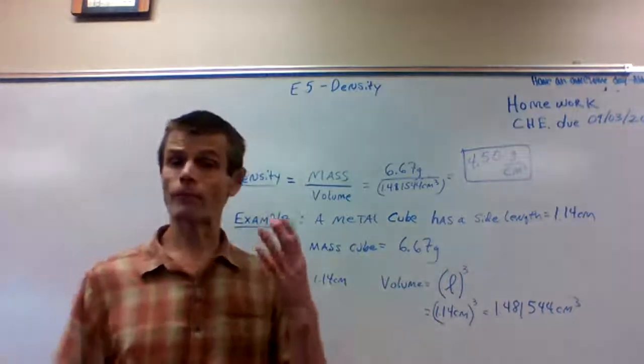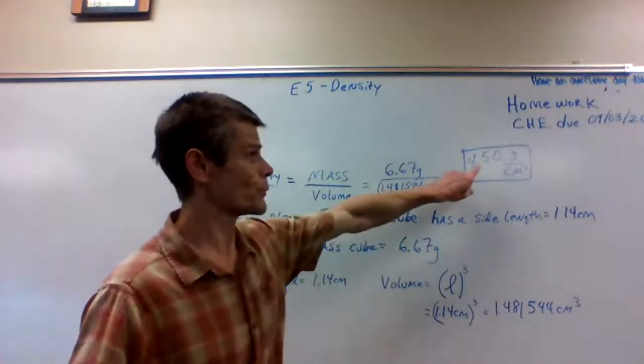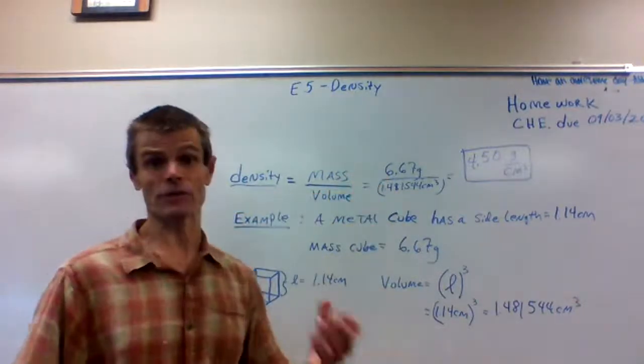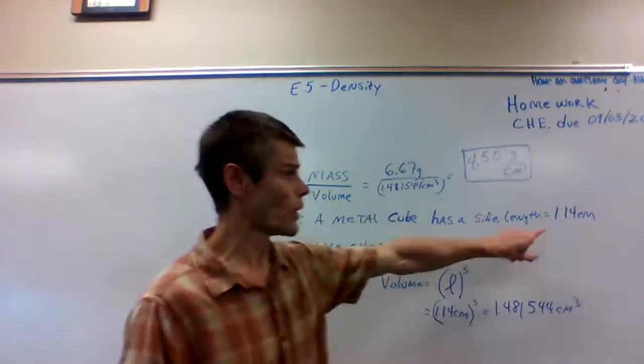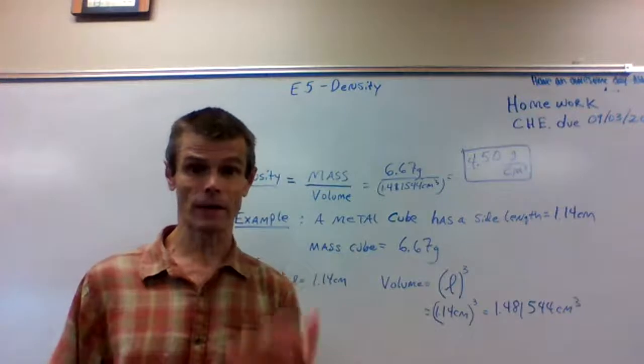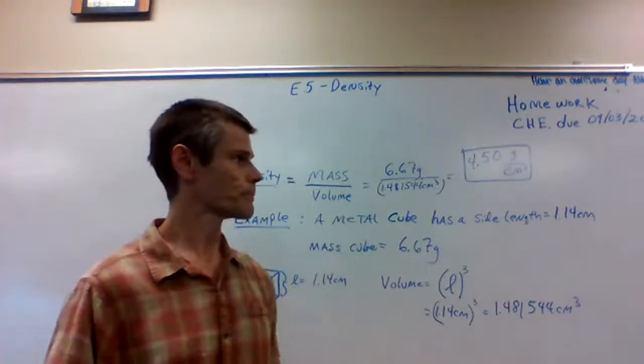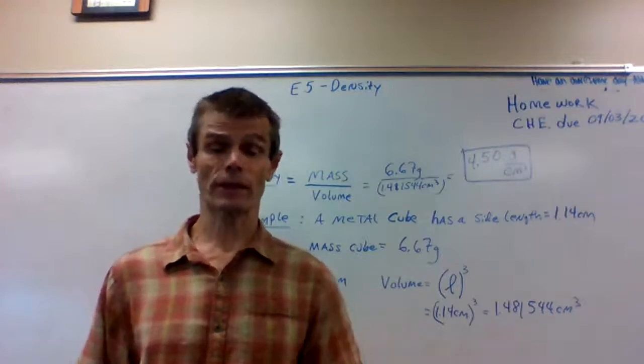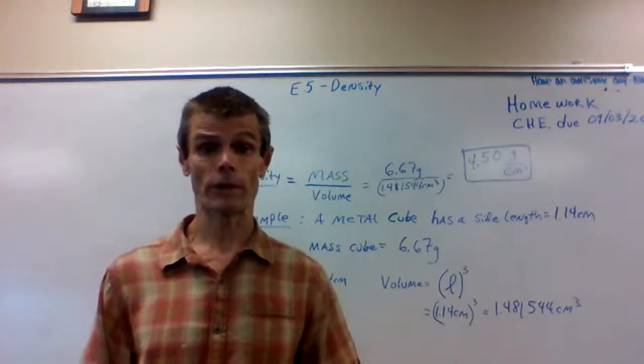Okay, notice my final answer has 3 significant figures because the mass is the piece of data, and the length also. Both the mass and the length only have 3 sig figs. Now, what we're going to learn a little bit about later is how we treat significant figures when we have a lot more data.